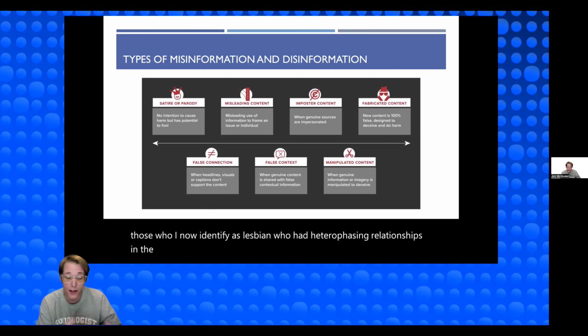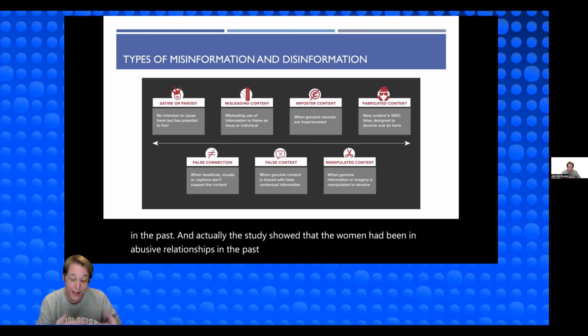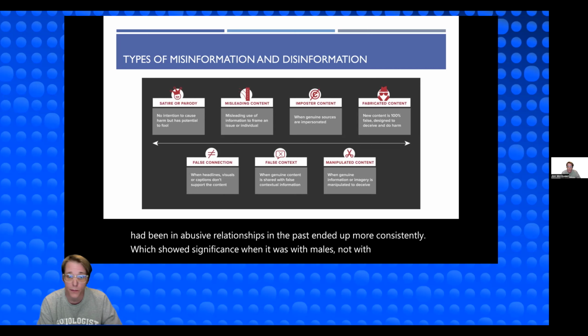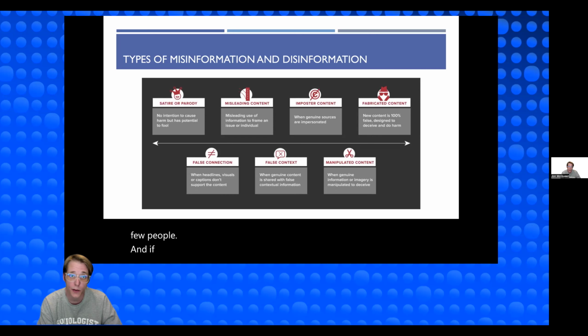And actually, the study showed that the women who had been in abusive relationships in the past ended up more consistently, which showed significance when it was with males, not with females. So it's not that the student was wrong, it was misinformation, and he didn't understand the study. And I'm sure he had shared that article with quite a few people, and if he had shared it with someone who knew how to do research like you're doing, they would have been able to challenge it.